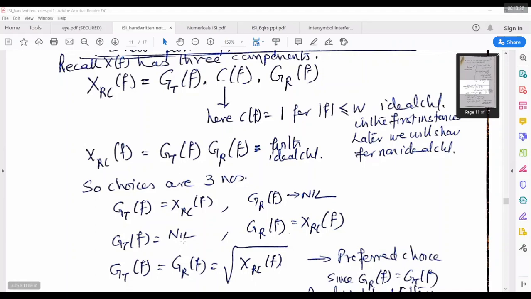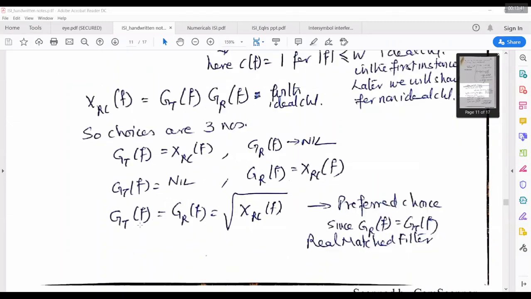And if the transmit filter is ideal, there is no transmit function, and GR of f is raised cosine, then raised cosine into 1 will again be raised cosine. So instead of these two choices, I can go for the third choice, where at the transmit also I shape the function, that is square root raised cosine.